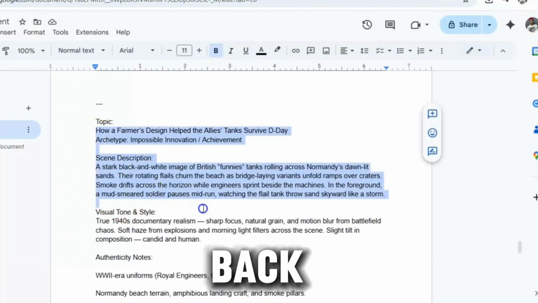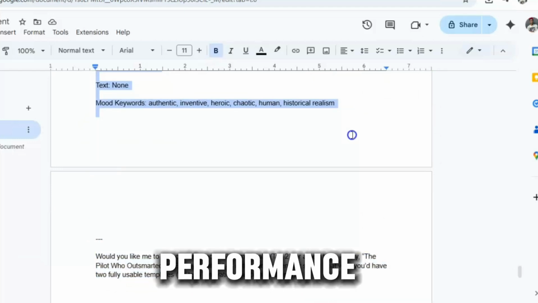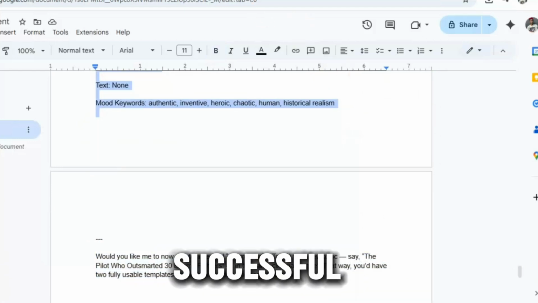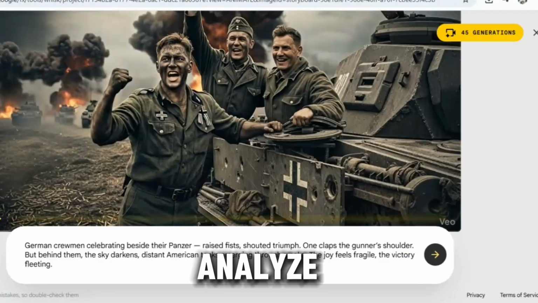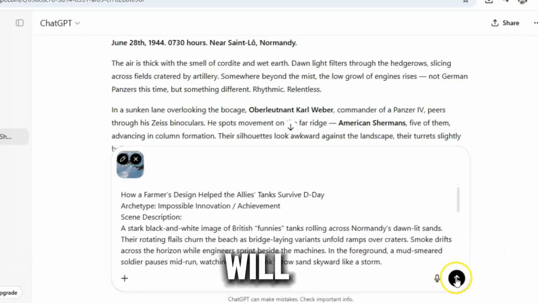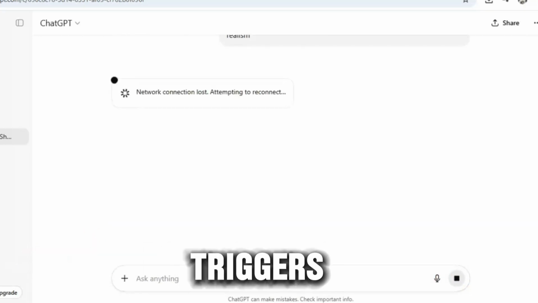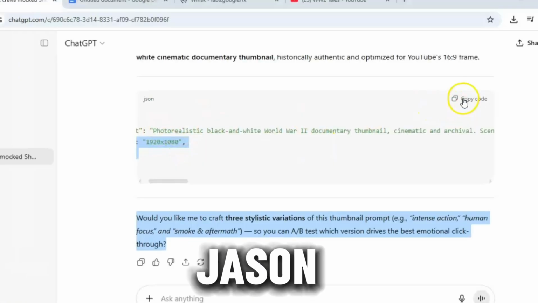Now, let's go back to your thumbnail concept. This is where your visual identity meets performance strategy. Visit a successful WW2-style channel and analyze one of their best performing thumbnails. Upload it into your GPT thumbnail analysis model. It will break down its layout, color scheme, text placement, and emotional triggers into structured data, JSON.